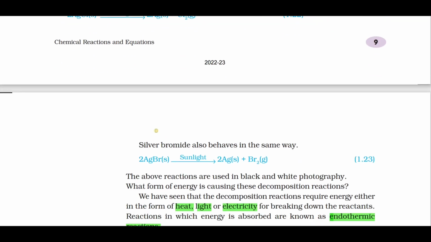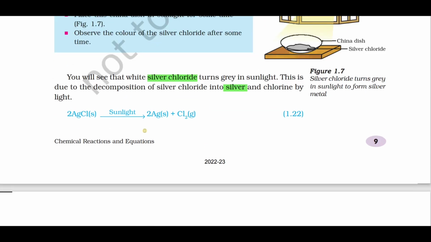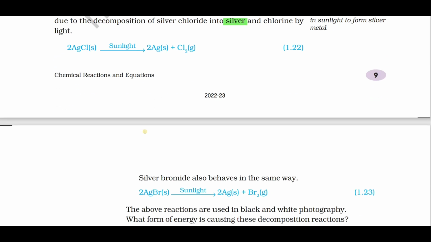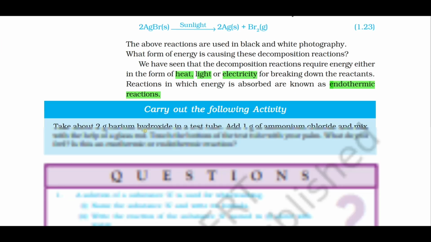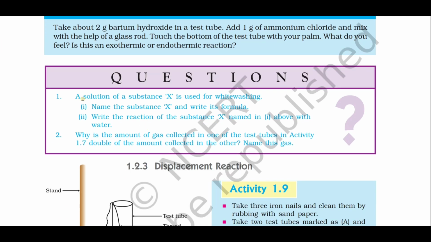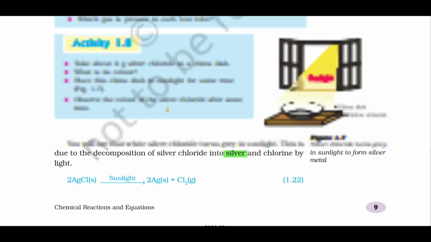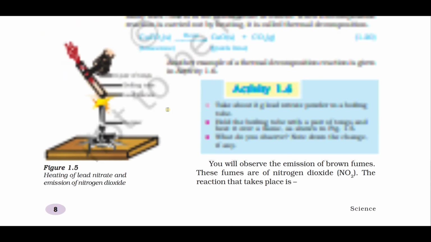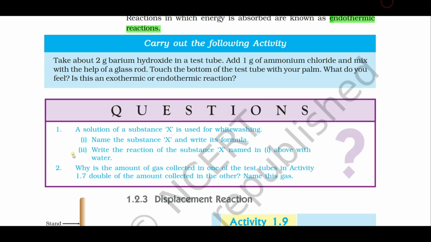And also name the reaction which is used in black and white photography. What is that reaction? 2AgCl gives 2Ag plus Cl2. A solution of substance X is used in whitewashing. Name the substance. It is calcium oxide, CaO. Write the reaction of substance X with water. That is CaO plus H2O gives Ca(OH)2.